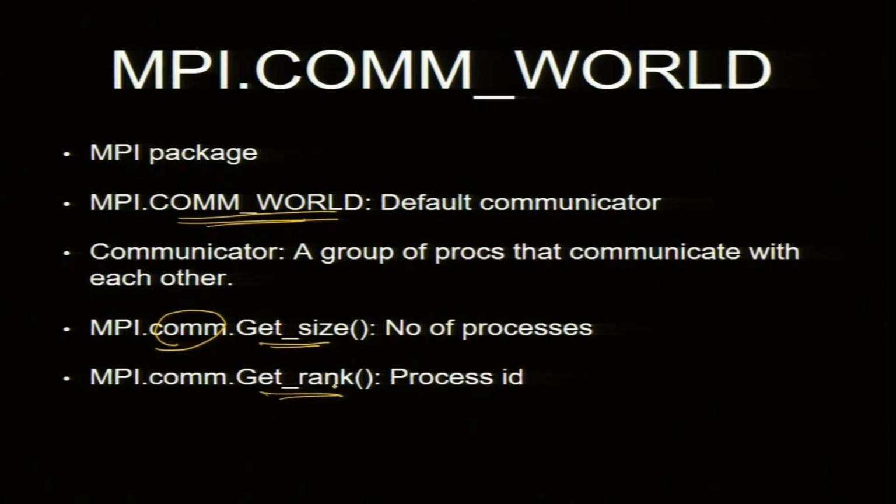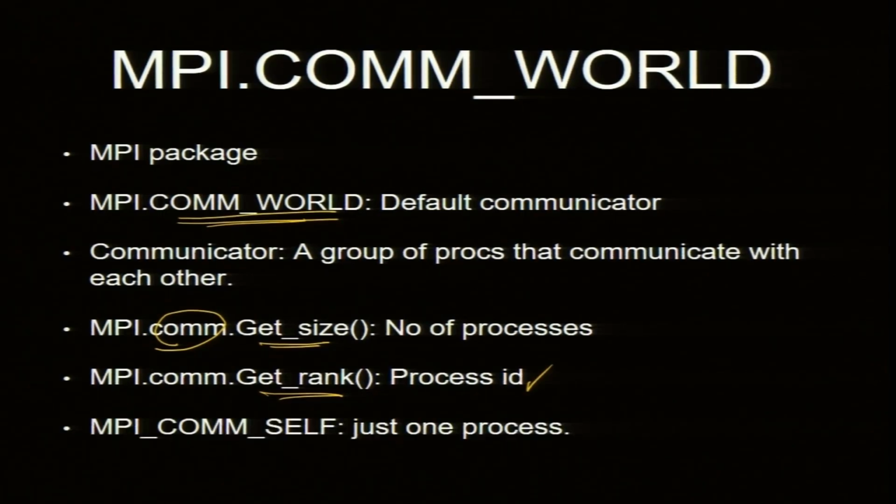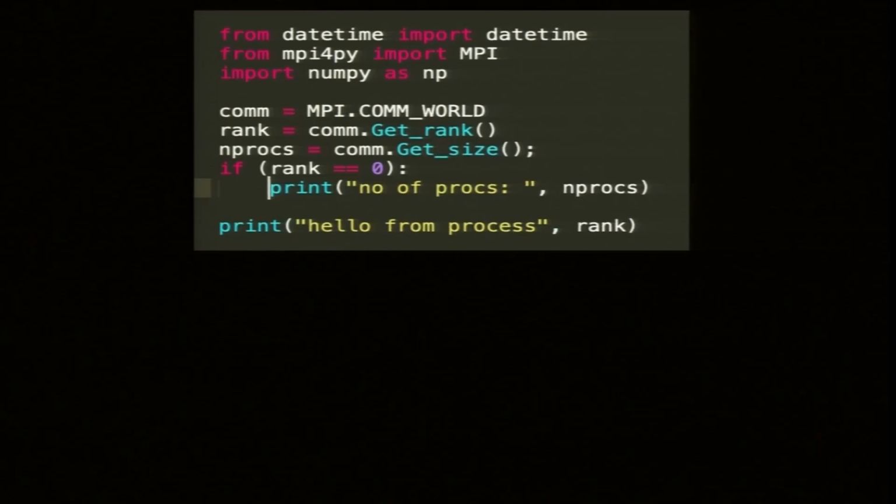And get rank is the process ID. As I said, each processor is running the same program, but then process X says, well, I need to know my ID. So it is MPI.COMM.get_rank, and it will get its own ID. COMM self is also used for self ID, but we do not need it for our course. So this is a simple example, hello world.